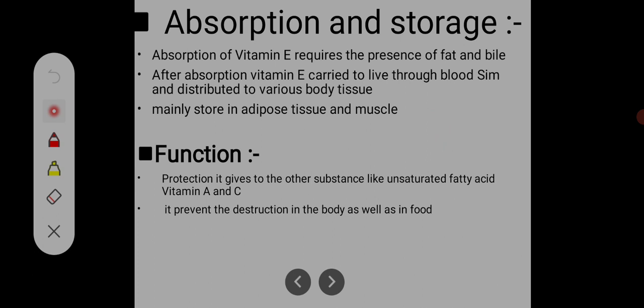After absorption, vitamin E is carried to the liver through the bloodstream and distributed to various body tissues, and mainly stored in adipose tissue and muscle.